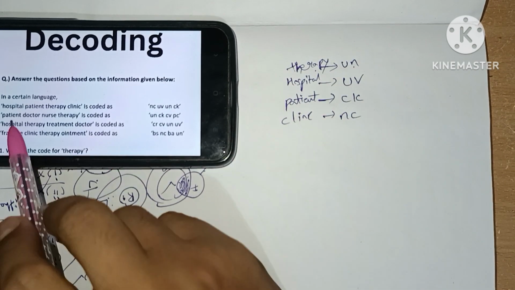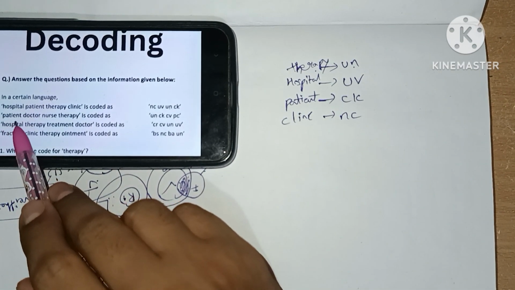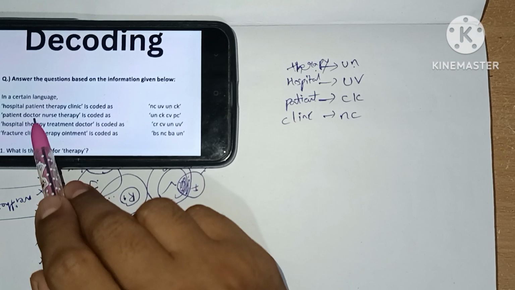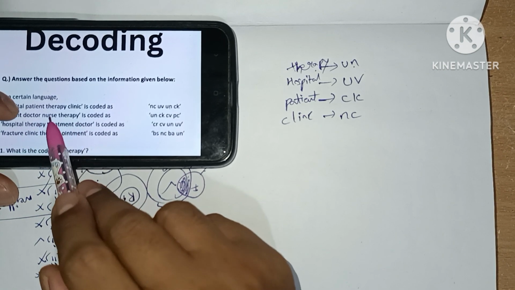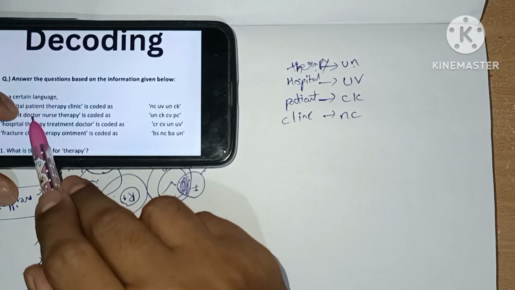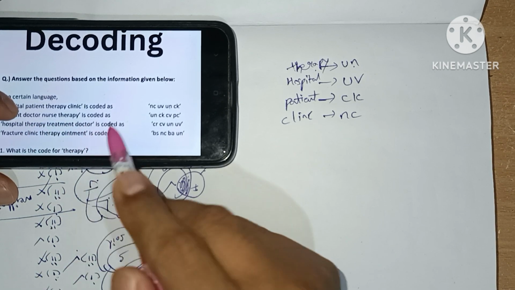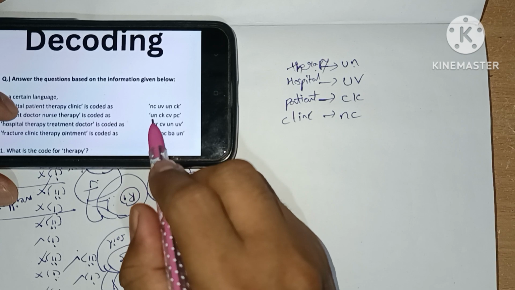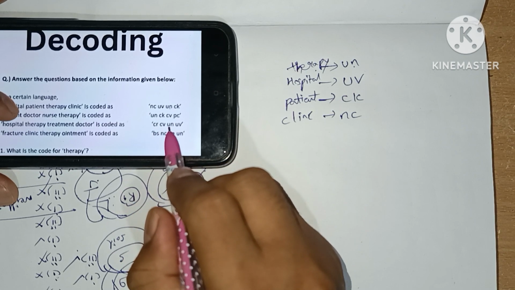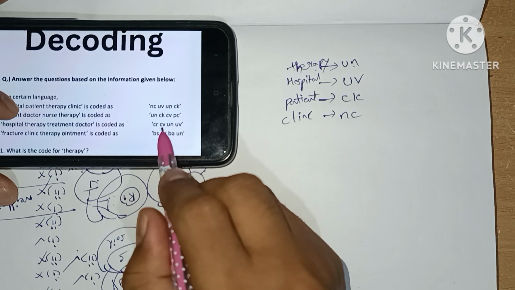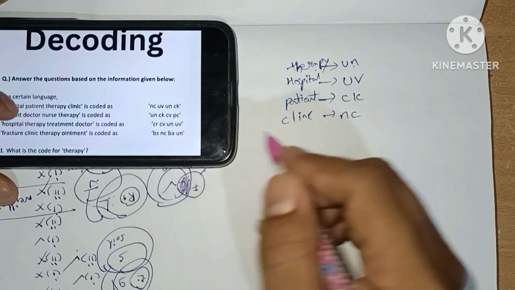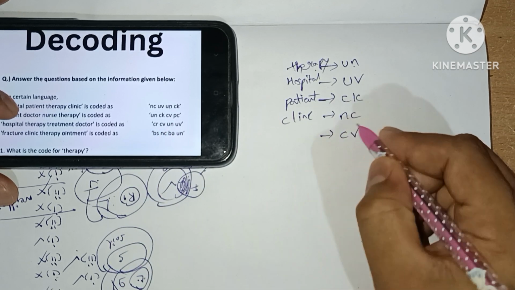Let's see the second statement. Patient, we have already got doctor. So is there a doctor here? Yes, here is doctor, and another word is nurse. There is no nurse here, so the common word for 2 and 3 is doctor. So we check UN, we already seen UN, which is therapy. CK, no. CV, yes. So CV is common for these two, which is doctor.